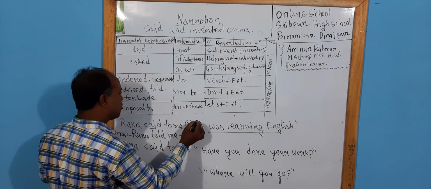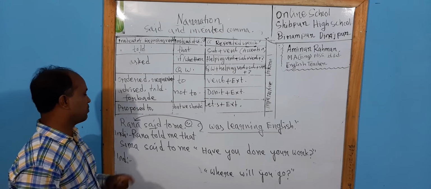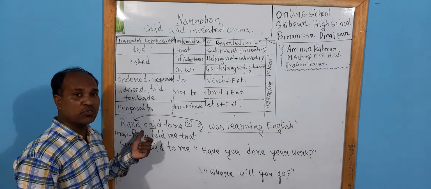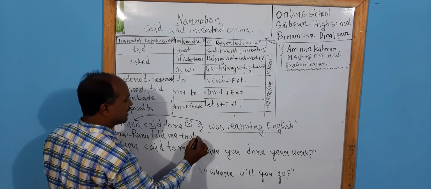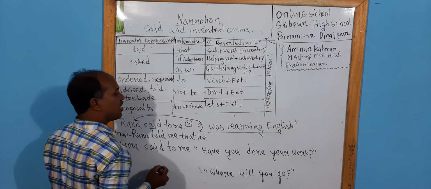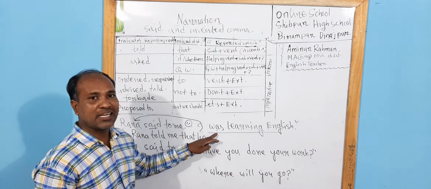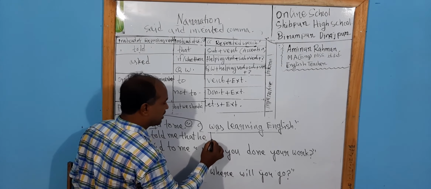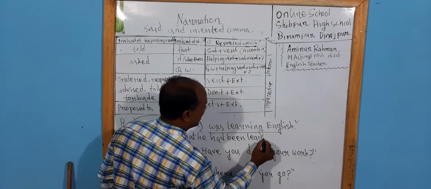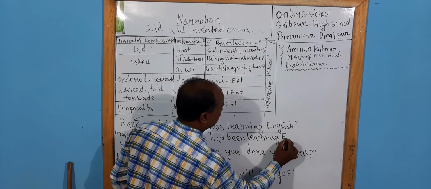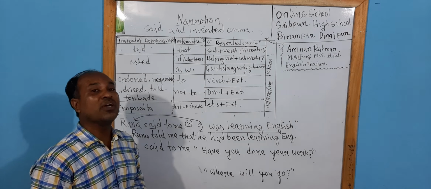Now I will indicate the subject of repeating verb. Now Rana is the subject of repeating verb. Instead of Rana we have to use here pronoun. So pronoun of Rana will be he. So instead of I there will be he. We learnt about the changing of tenses, verbs. If we get was or were, then there will be had been. Had been learning English. So the sentence has been changed into indirect narration.